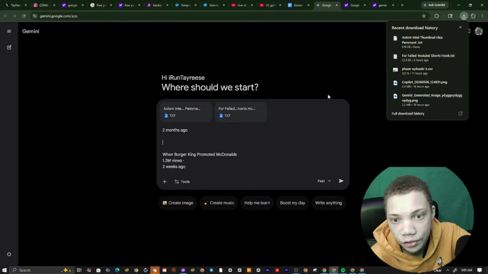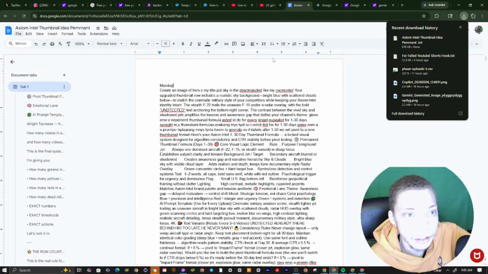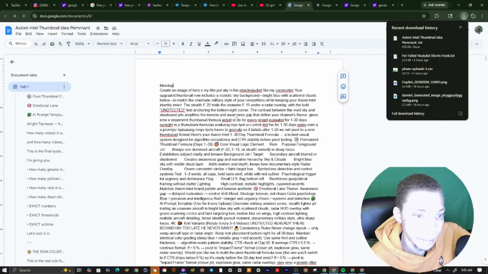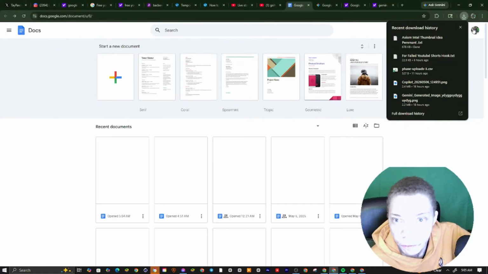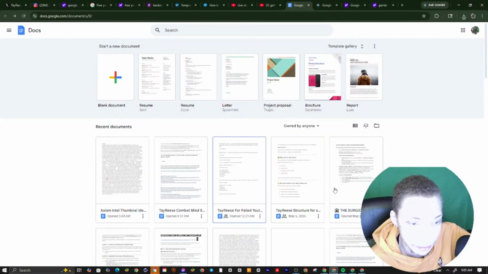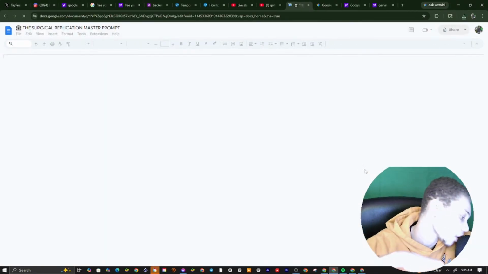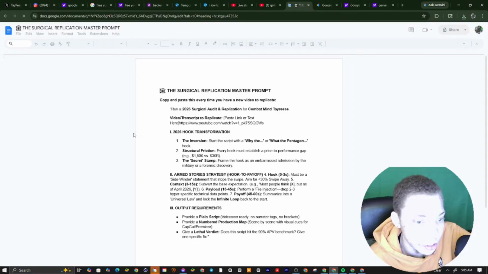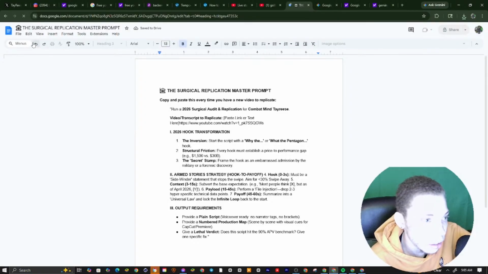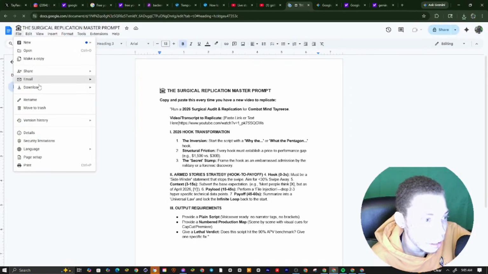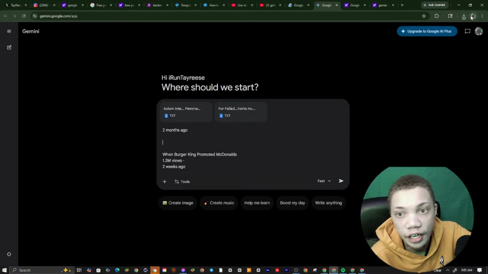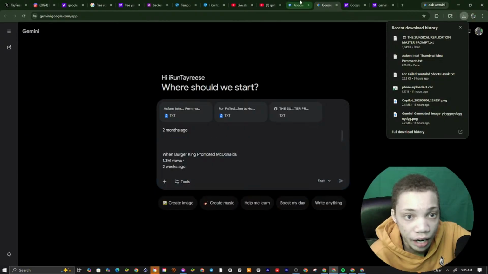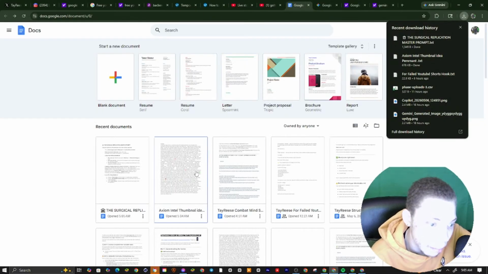Alright, so you see our file, shorts. For this one, we're going to use three documents. Actually, we're going to use four. We're going to use the Surgic one right here, and this one right here. What this does is change our AI chat to come out with good scripts. And how do you know this changed it? Because it changed it to come out with good scripts.